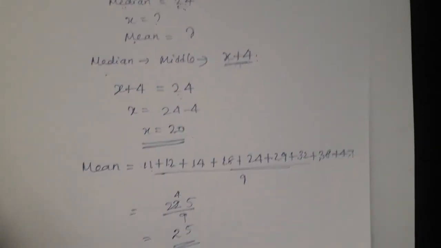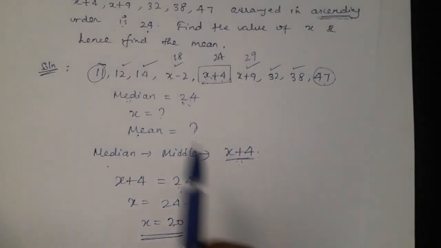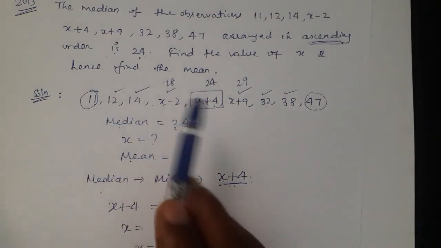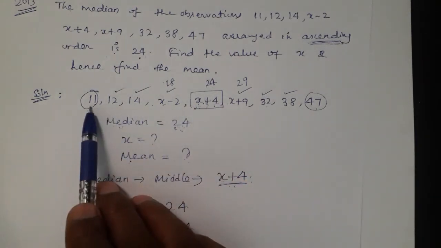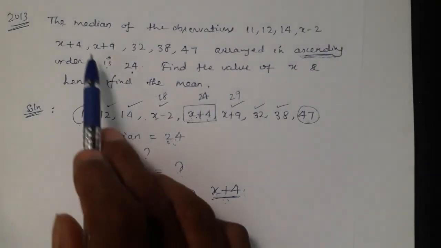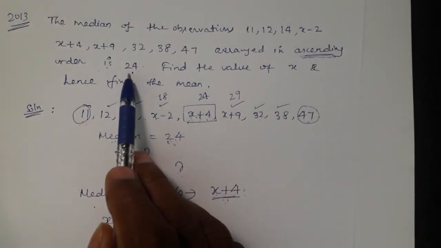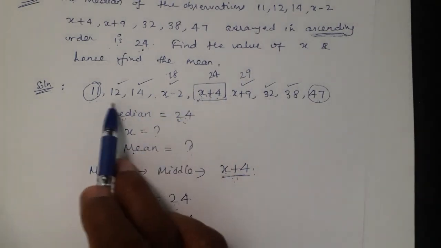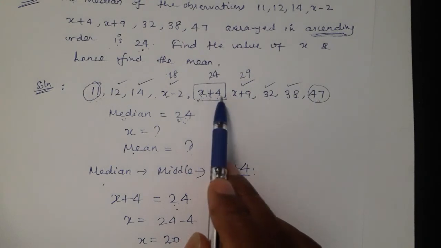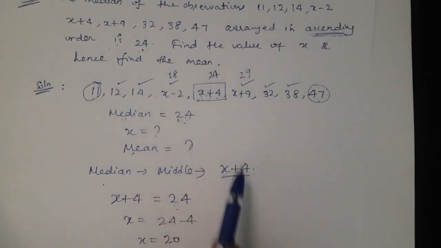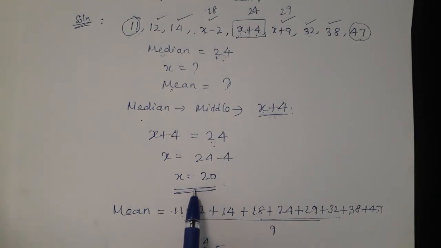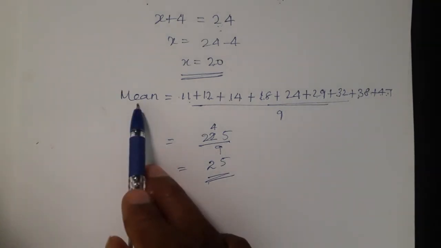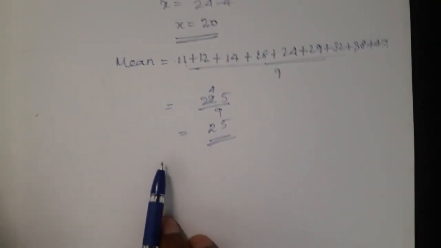For this problem, 3 marks are asked in section A. Very simple problem. Raw data. You know what raw data is? All the data are given separately. That is always raw data. In this raw data, the median of 24 is already given. Though the median 24 is given, we found the median again in the question. In the question, the median is actually x plus 4, but they gave 24. That's why we equate 24 and x plus 4. We got x value 20. That we substituted in the mean finding step. We'll get the mean also.